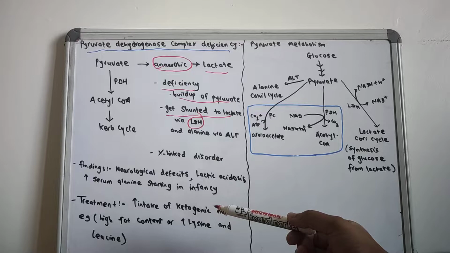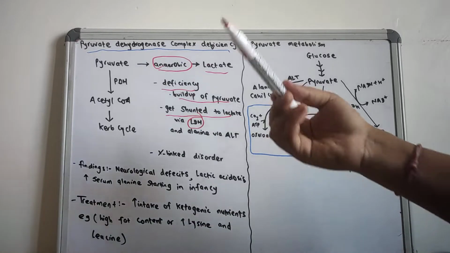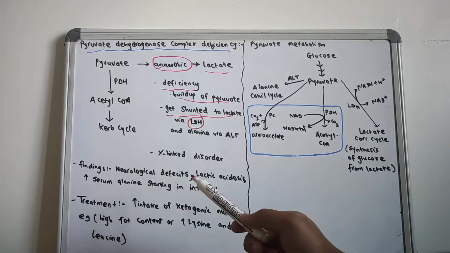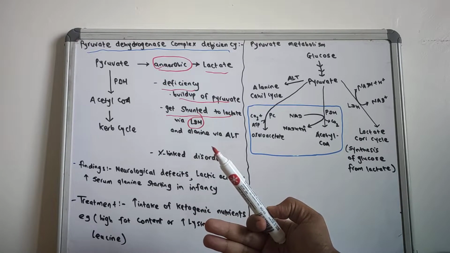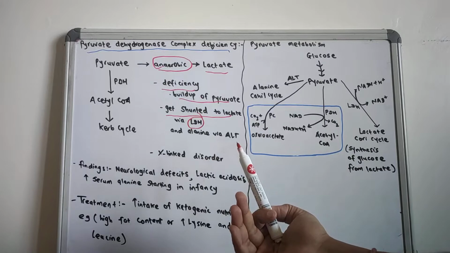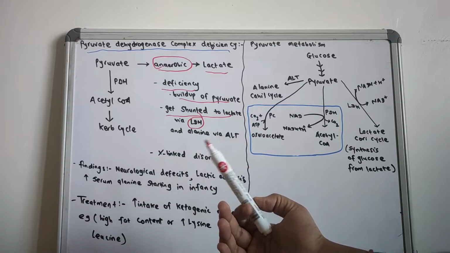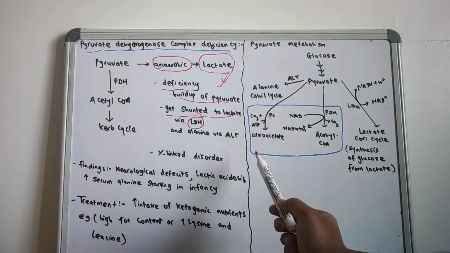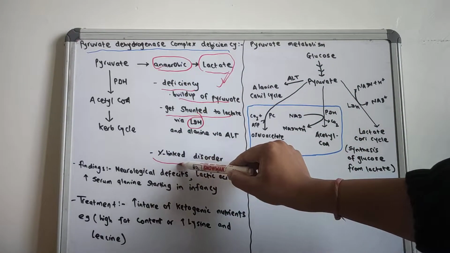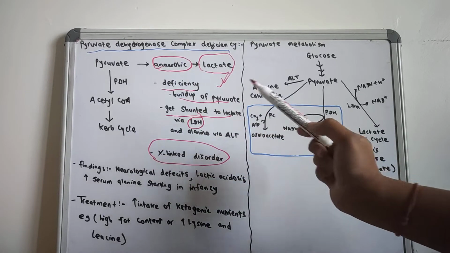So if there is buildup of pyruvate, lactate dehydrogenase will act upon it, and there will be formation of lactate. This pyruvate dehydrogenase complex deficiency is an X-linked disorder.